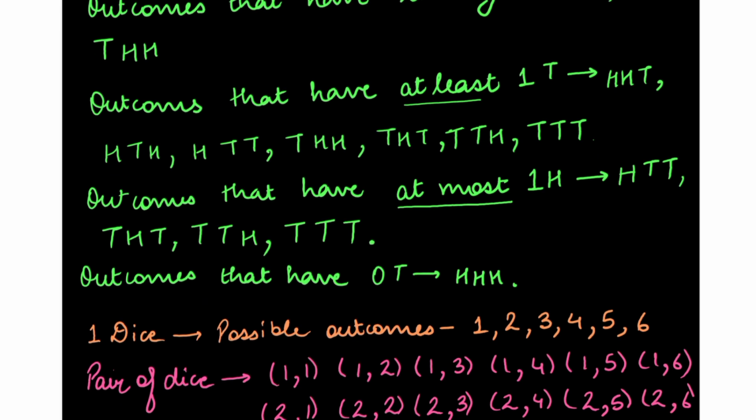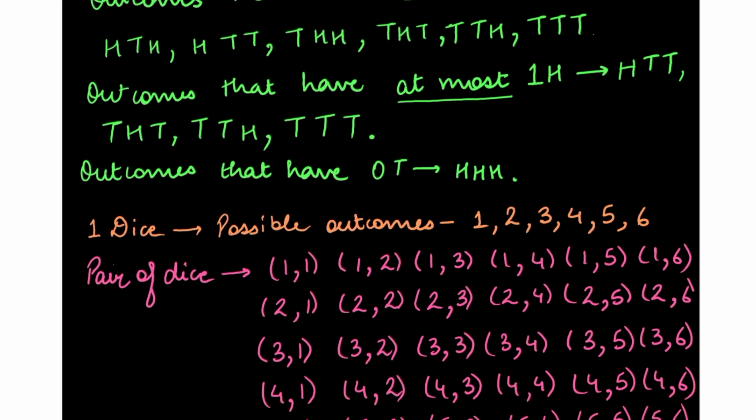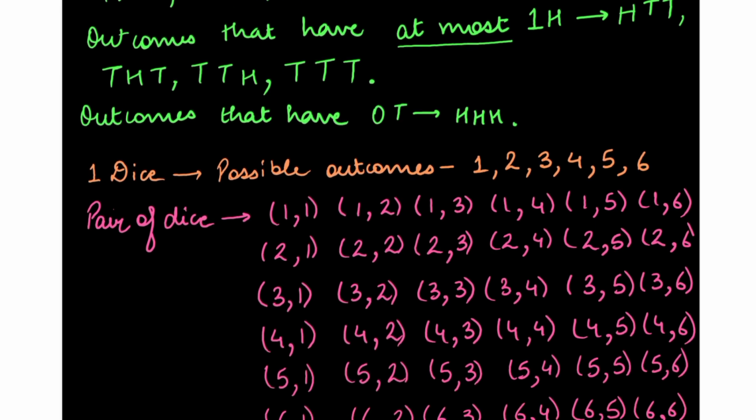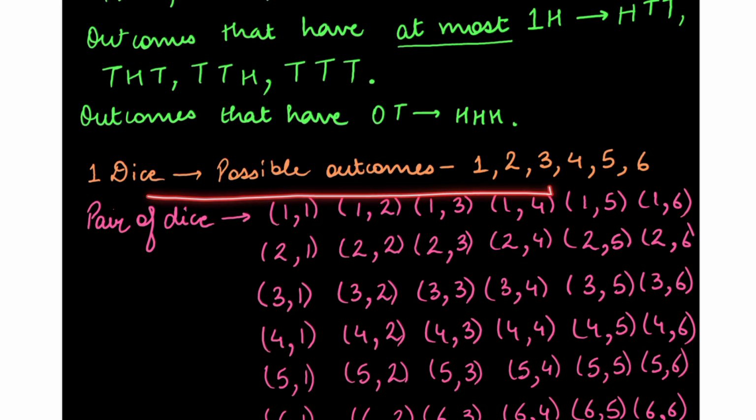Now, you all have played Ludo, right? So in Ludo, we throw a dice to see what number comes and how many moves we can move. So when we throw a single dice, there are six possible outcomes. We can get 1, 2, 3, 4, 5, and 6. Right? So there are six possible outcomes. It is very simple. Now a pair of dice.